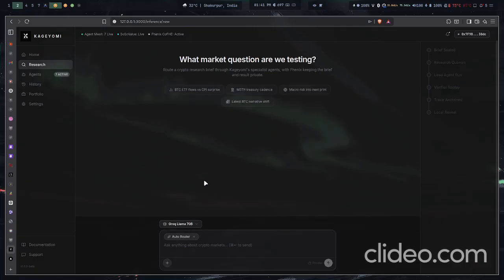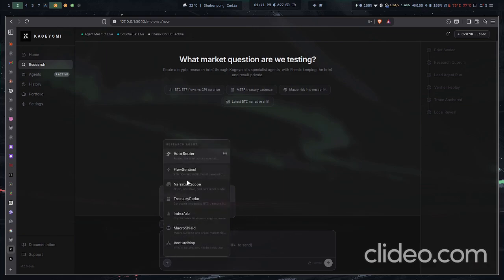First of all, we can see here that we have different models, and we can have different models depending on the compute we get. I can also route you to which agent you want to select. For now, I'm going to select the auto router. This is going to select the best agent to run my query here. So let's see what's going to happen.